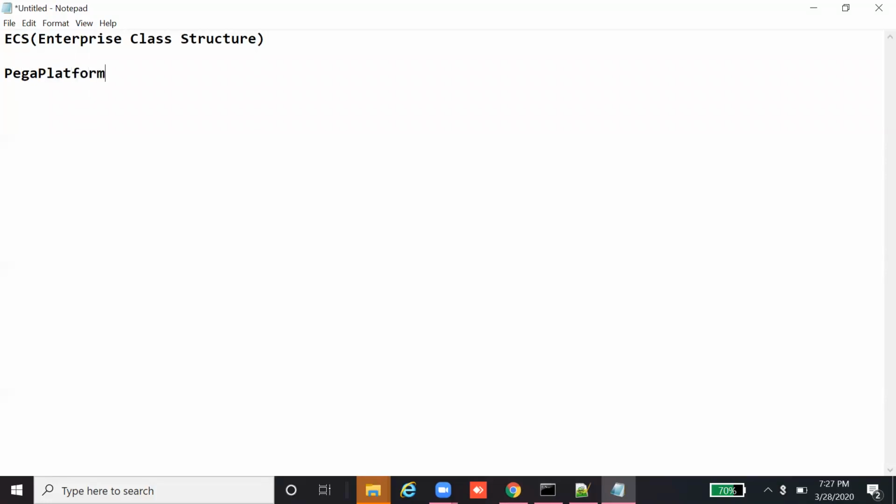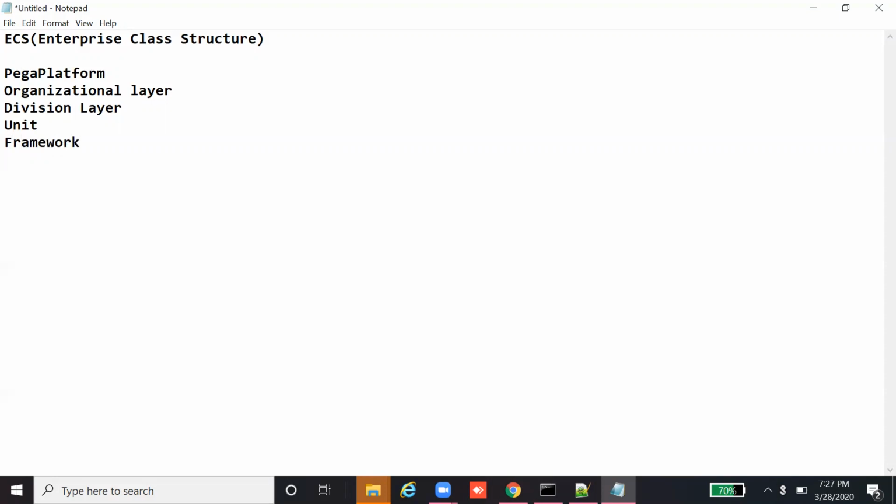After the Pega platform, on top of it, we are going to have the organization layer. After this layer, on top of it, we have the division layer as well. On top of the division layer, we have units, and on top of units, we can put any framework layer.